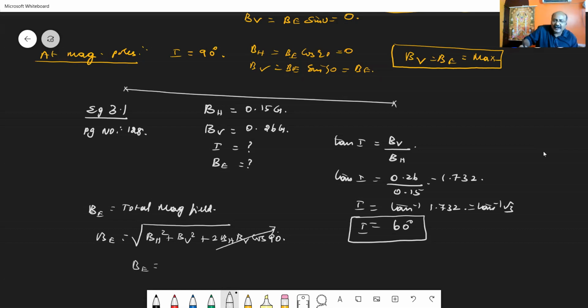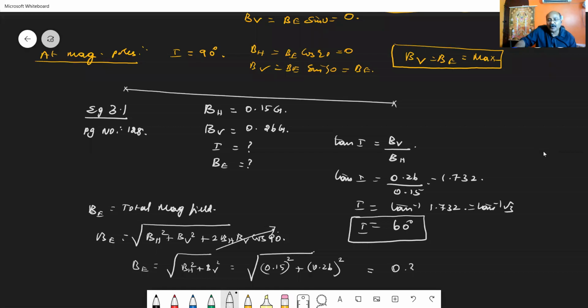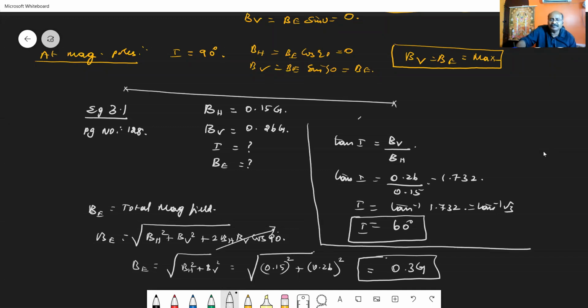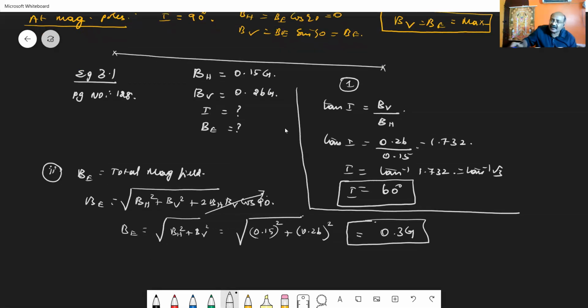So the net magnetic field is given by root of BH square plus BV square, which is equal to root of 0.15 the whole square plus 0.26 the whole square. On simplifying, I get the answer as 0.3 G. I have also given the answer in terms of G. So this is the first part of the problem, and this one is the second part. Hope you have understood. Copy it.